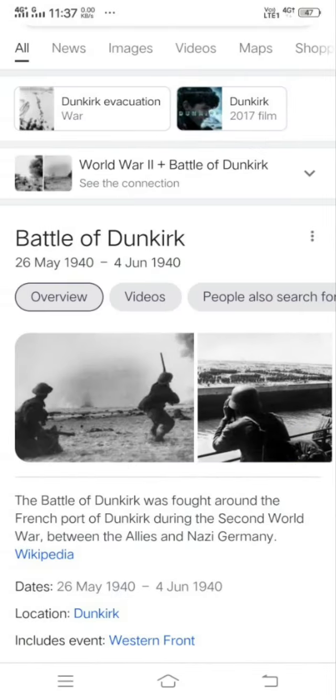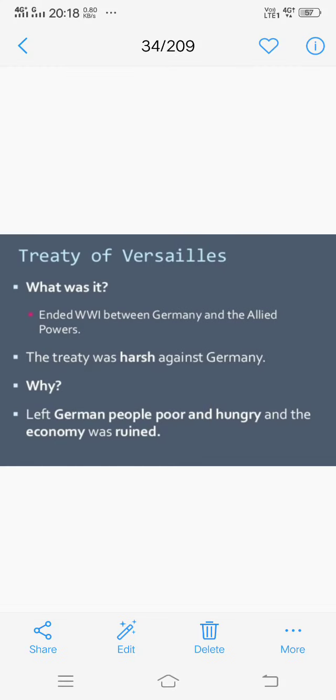Here, first let us see what is this Treaty of Versailles. In the first lesson you would have seen World War I. In World War I, what actually had happened? What was the climax of World War I? The allied countries blamed Germany, and the entire blame was taken up by Germany. So Germany was asked to pay a huge compensation for the damage caused due to World War I. So that led to the Treaty of Versailles, an agreement.